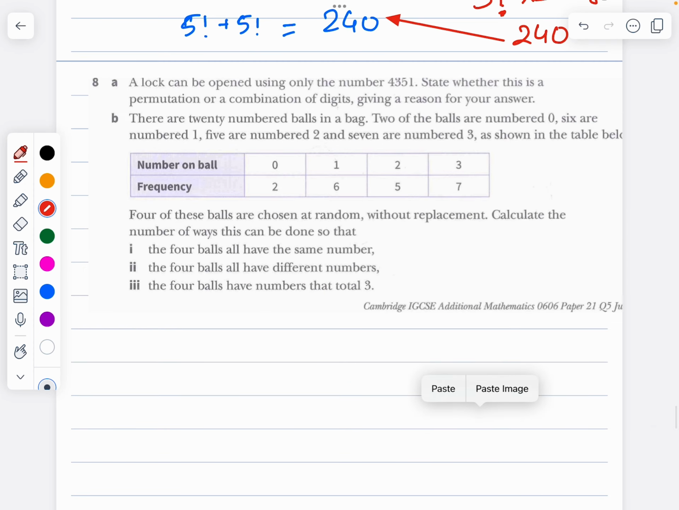Question number 8. This question is from June 2015, paper 21, question number 5. A lock can be opened using only the number 4351. State whether this is a permutation or combination of digits, giving your answer. Because a specific order is required, it is going to be a permutation.